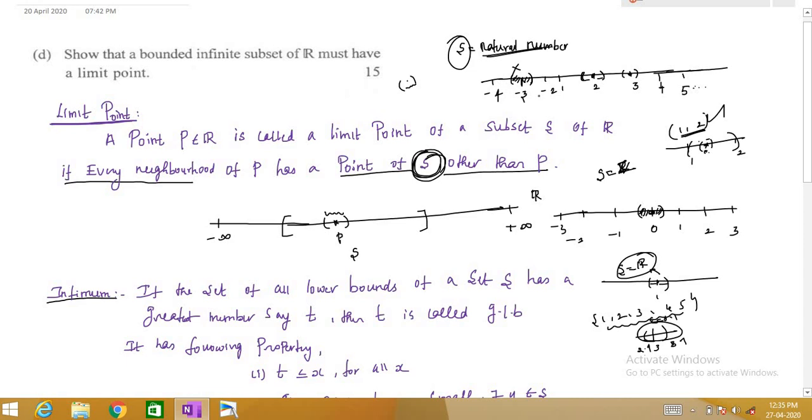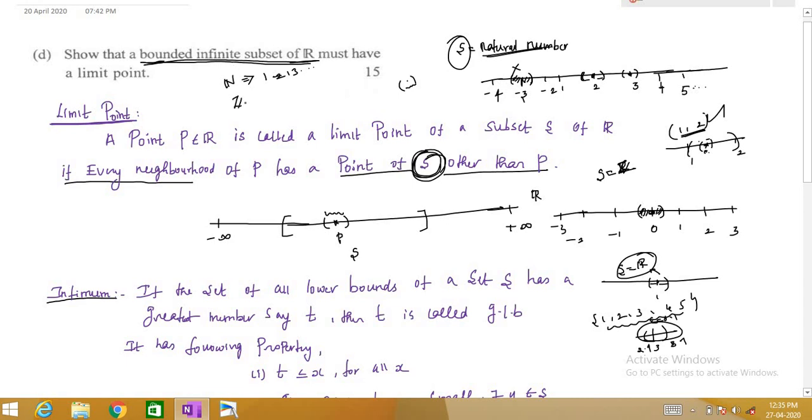I assume that you now know what a limit point is. So now we will get back to our theorem. Show that a bounded infinite subset of R has a limit point. First, our subset has to be bounded. So we cannot take our subset to be equal to N. If I take N, it is bounded below by 1, but it is not bounded above. So this theorem is not valid for N.